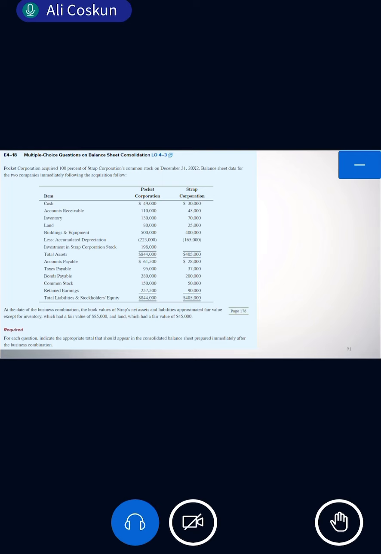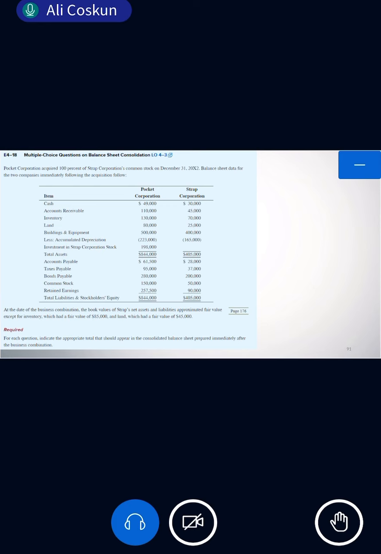What about common stock? How much will be the common stock? Same as the parent. How much? 150, correct? So how much is the total stockholders' equity? 150,000 common stock plus 257,500.